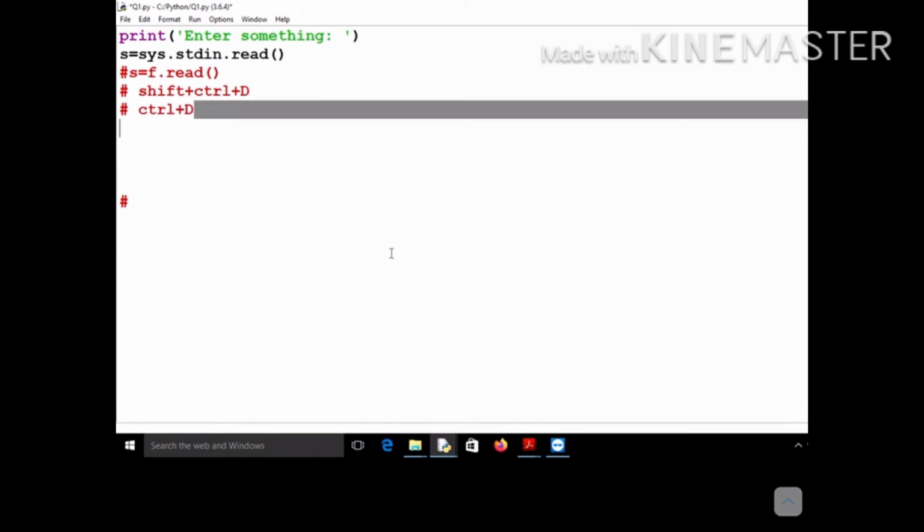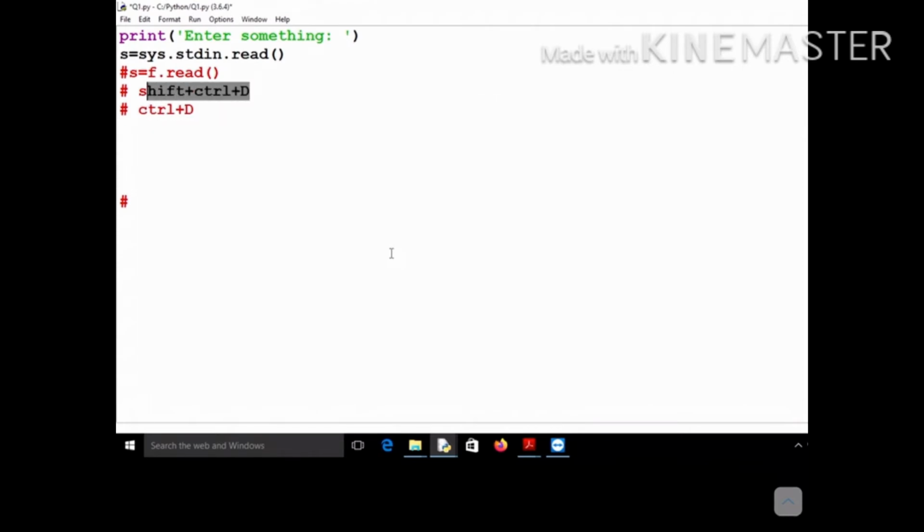As soon as you press control plus D or shift plus control plus D, accepting input from the keyboard will stop, and whatever you have entered will be stored inside this s, and if you want you can print it using the print statement. Let me accept some input from the keyboard and print it.